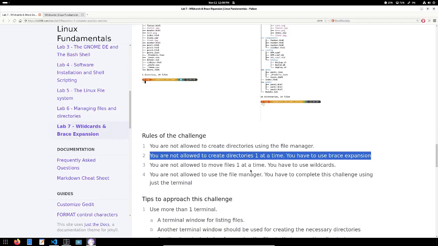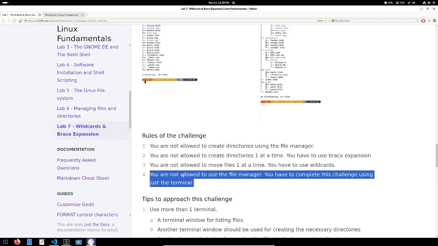You're not allowed to move one file at a time. You have to move them using the wildcards. And if you need to delete any file, you must do it using wildcards too. You are not allowed to use the file manager. I repeat, you're not allowed to use the file manager. This challenge must be completed in the terminal.